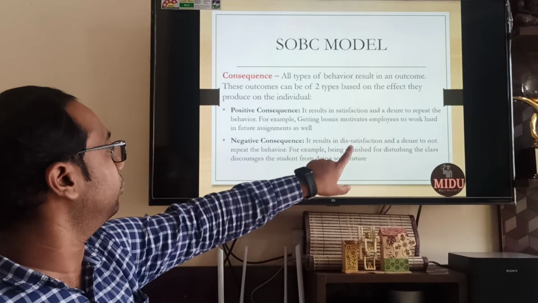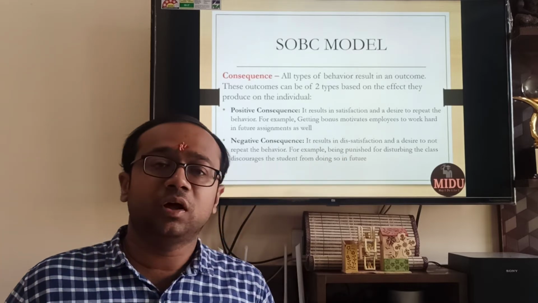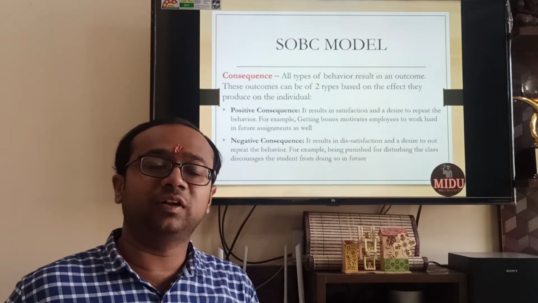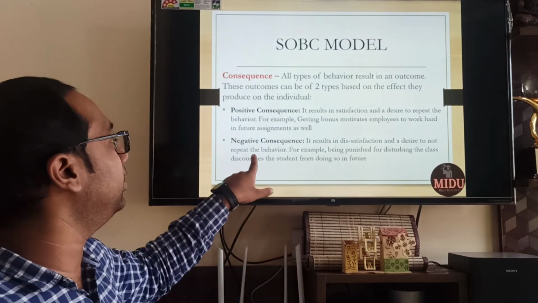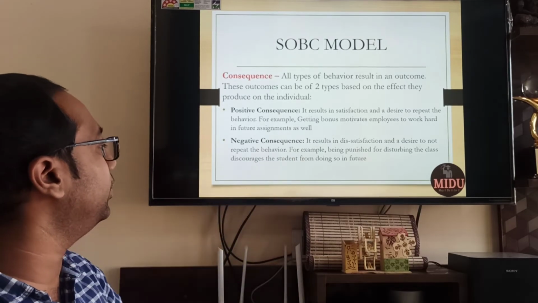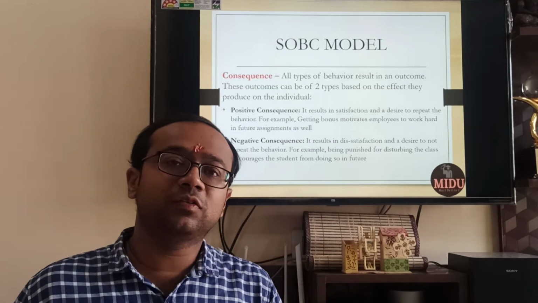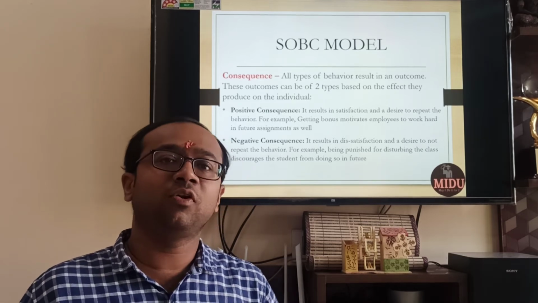Next is the negative consequence, which results in dissatisfaction and desire not to repeat. So a behavior, when it leads to something which dissatisfies you, you will not want to repeat it. For example, being punished for disturbing the class discourages the student from doing so in future. You are making some noise, the teacher punishes you, slaps you in front of the entire class. Next time you will not do that.